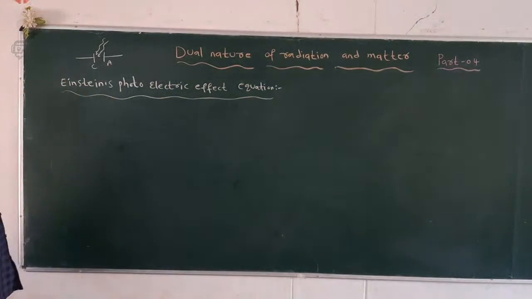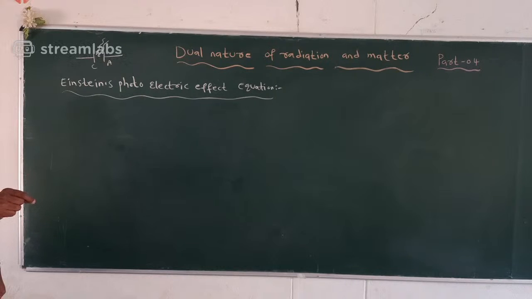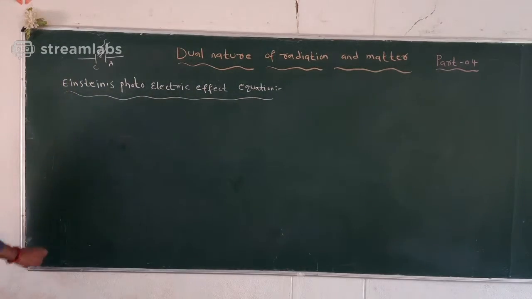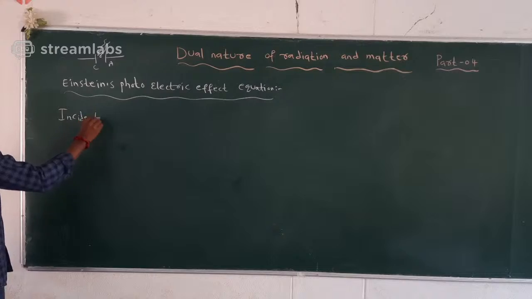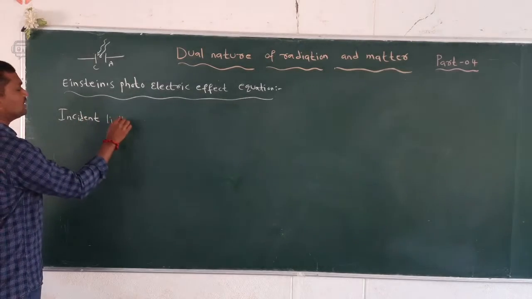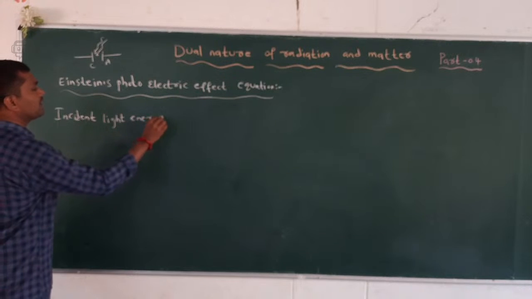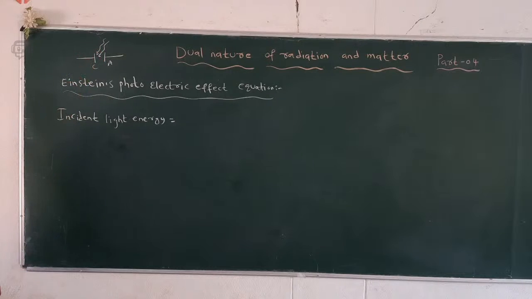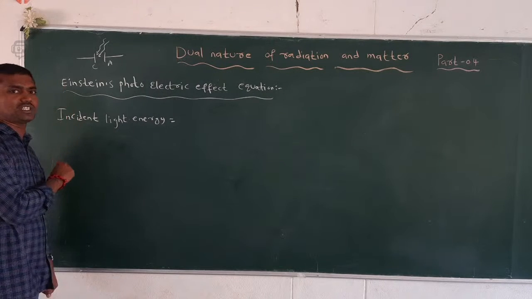So Einstein photoelectric equation. We can write the incident light energy, the radiation energy, is equal to h nu. The incident light falls on the metal surface, on the cathode.